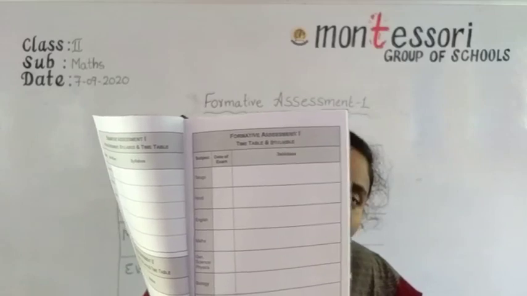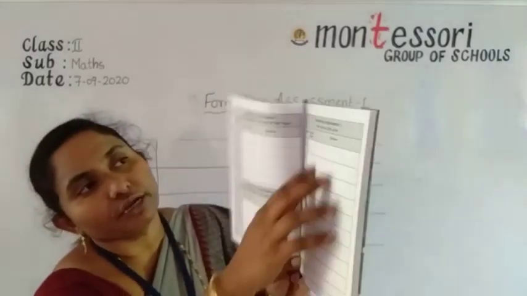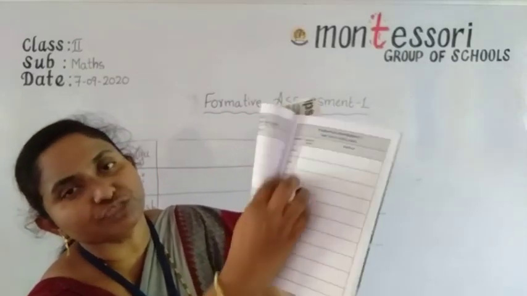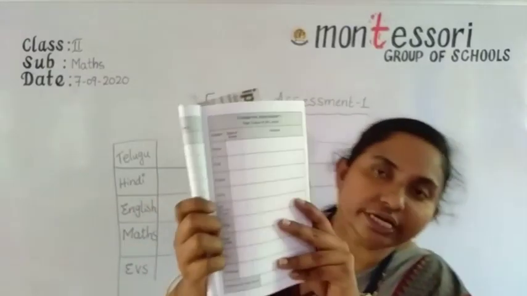Now all of you open your diary to this formative assessment 1 page, where the subjects are listed. Look at them.